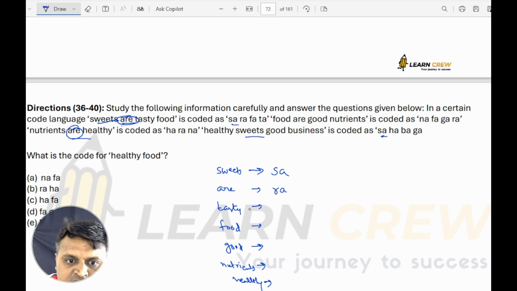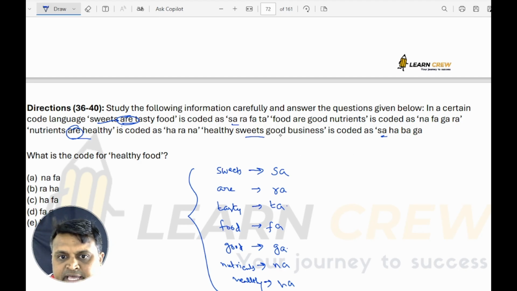Like that, if you write all the codes, tasty would be TA, food would be FA, good would be GA, nutrients would be NA, healthy would be HA, and business would be BA.